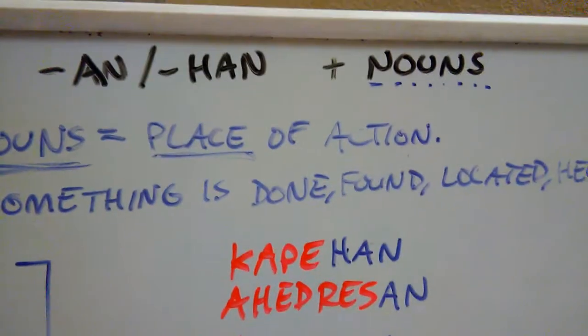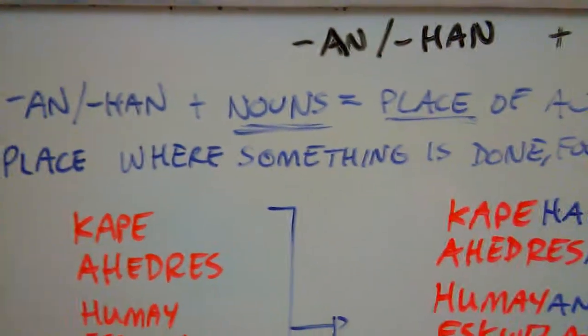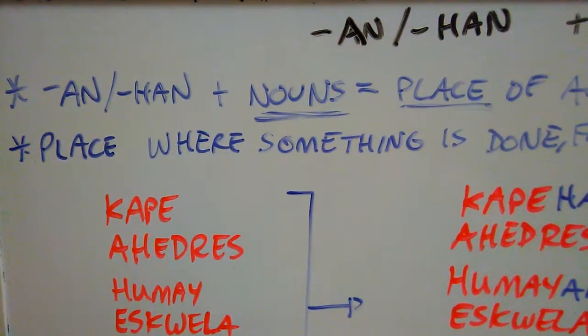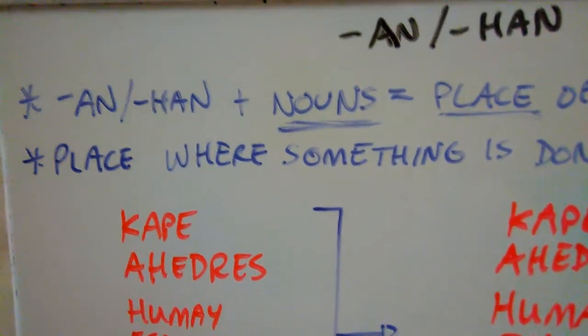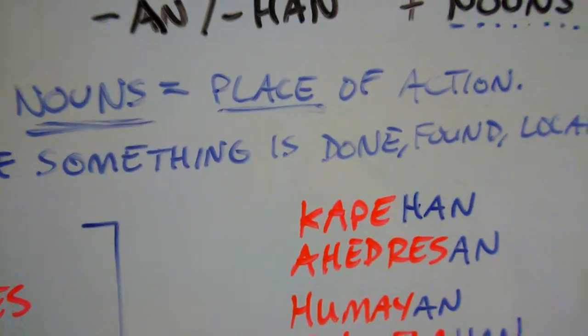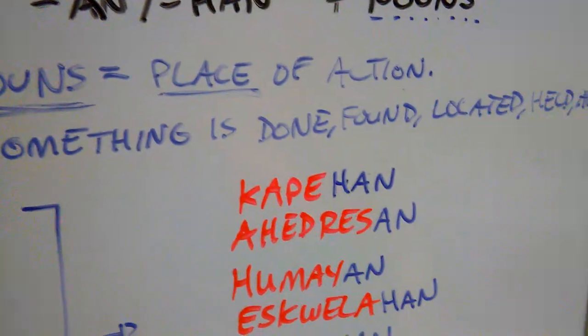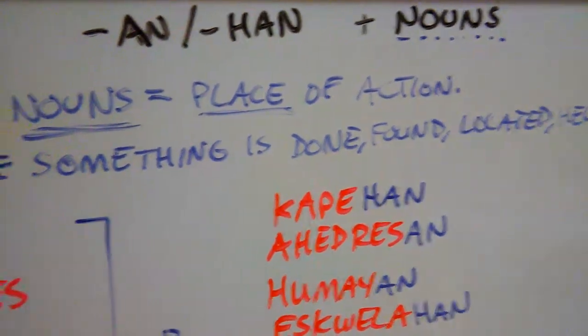And nouns, the key word here are nouns. Well, it makes the nouns into a place of action, right? So on our first definition for an or han plus nouns, we get something called a place of action, right? The place where something is being done, which is down here, or the second one, place where something is done, found, located, held, or acted in.